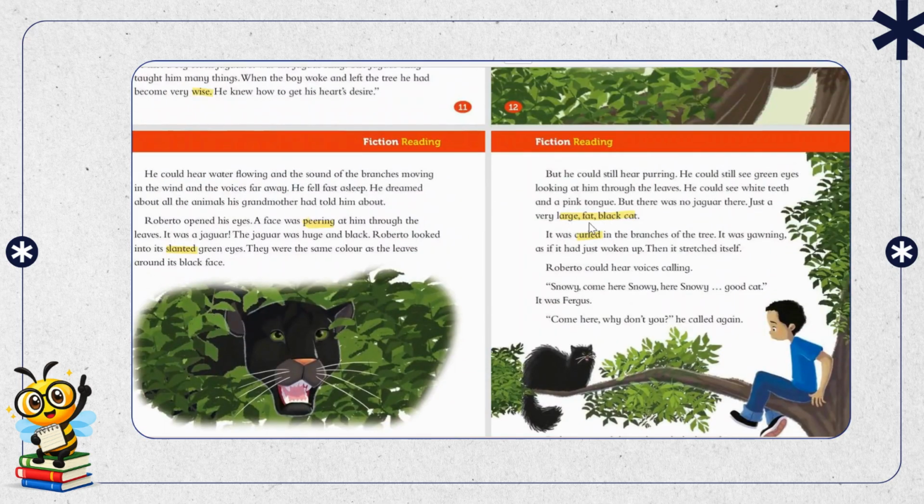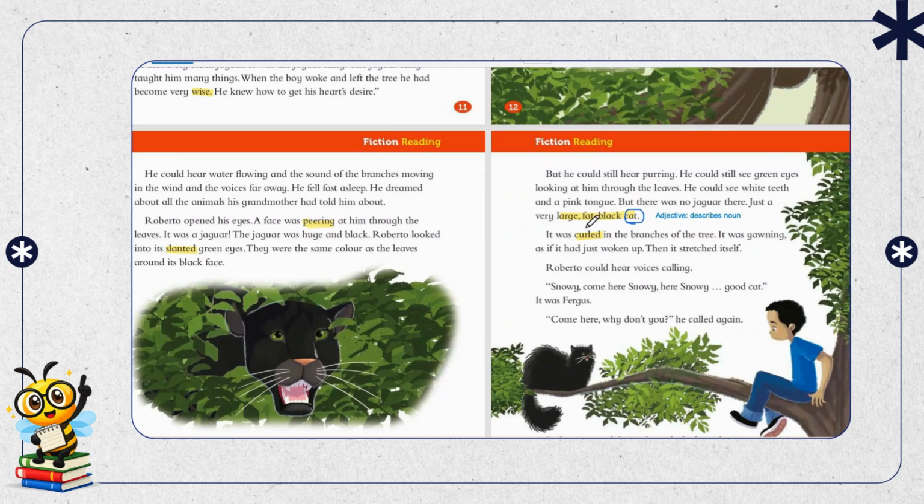And over here, yes, large fat black cat. Over here what I wanted to discuss is this is known as an adjective. What is an adjective? An adjective is something that describes the noun. So when we are describing the noun, how we can describe it nicely is first of all, you have to explain their size. What is the size of the thing? So cat is a noun over here. Name of a place, animal, thing or person is known as a noun.